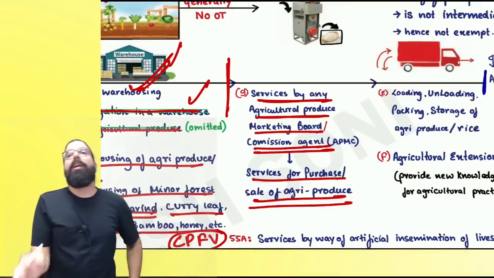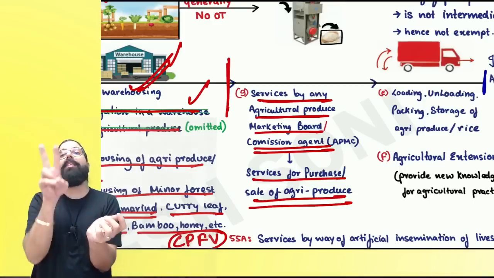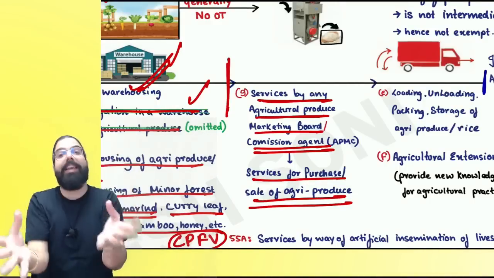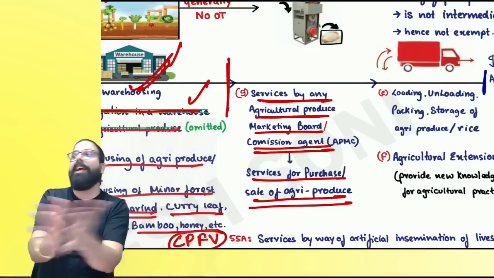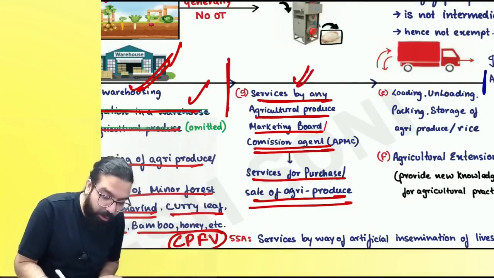agri produce. Remember one thing. First of all, agriculture is not a taxable person, so they will not take registration. Secondly, on their commission there is no GST. Hence, even if their commission exceeds 20 lakh, because they are not liable to pay any tax, they will not take registration. Everyone over here. Now, what they will do, they sold it.